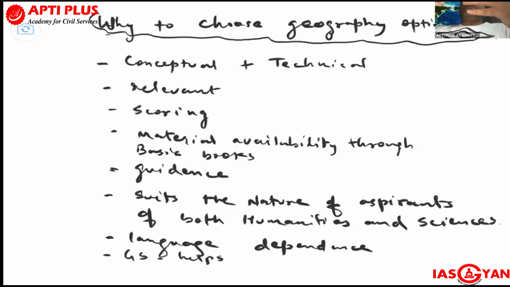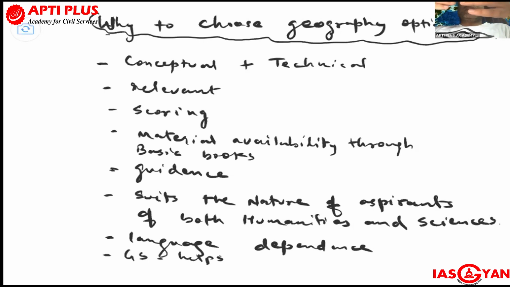Now, in terms of chances of selection, people are getting selected from all the options. But if you see on average how many aspirants appear every year from this optional, around one third of the candidates choose it. It is the most popular option in the UPSC. Why is it most popular? The reason is that it is highly scoring; people consider it scoring.